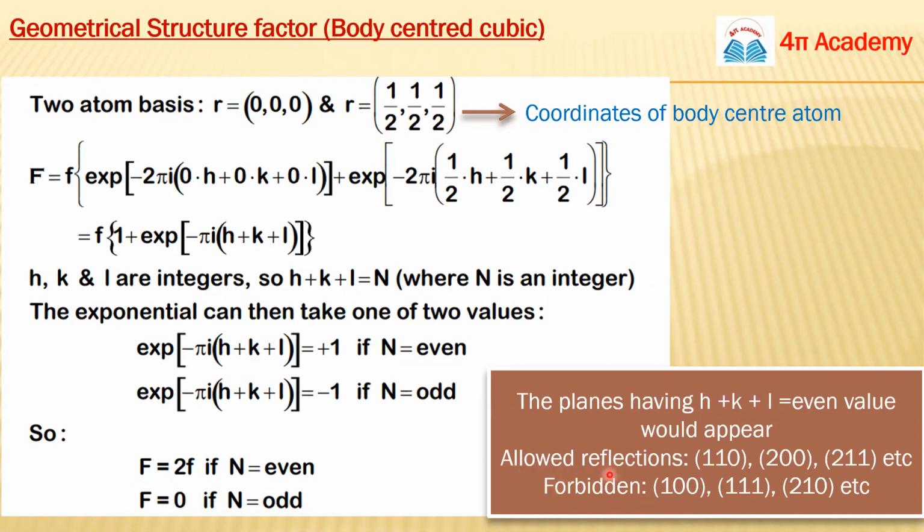So for example, the allowed reflection will be 1, 1, 0. You take the sum of these terms, h plus k plus l, that will be 2. The sum of all these terms is even, so we can get these planes in the diffraction of BCC, and planes having sum equal to an odd value are forbidden in BCC crystal structure. Okay guys.